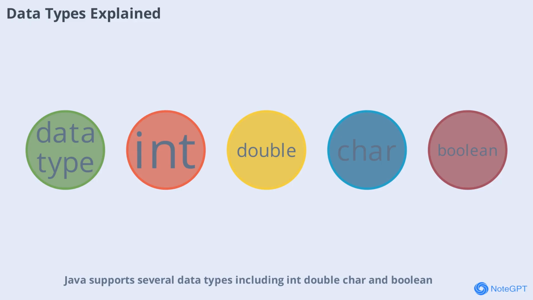Java supports several data types including int, double, char, and boolean. Each type serves a different purpose: integers for whole numbers, doubles for decimals, chars for single characters, and booleans for true or false values. Choosing the right data type is important for efficient and error-free programming.